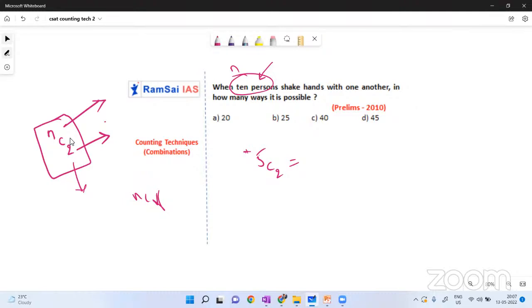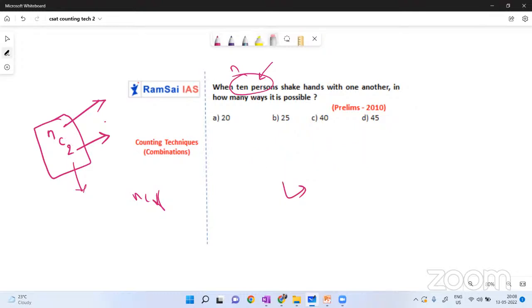5C2, we can write like this. Start with 5 into 4 into 3, like that you have to write. But how many numbers do you have to write? You have to write r numbers. Don't get confused, r numbers. Here, two numbers only we have to write. So 5 into 4, by 2 factorial, 1 into 2. That is 10, so 5C2 is 10.